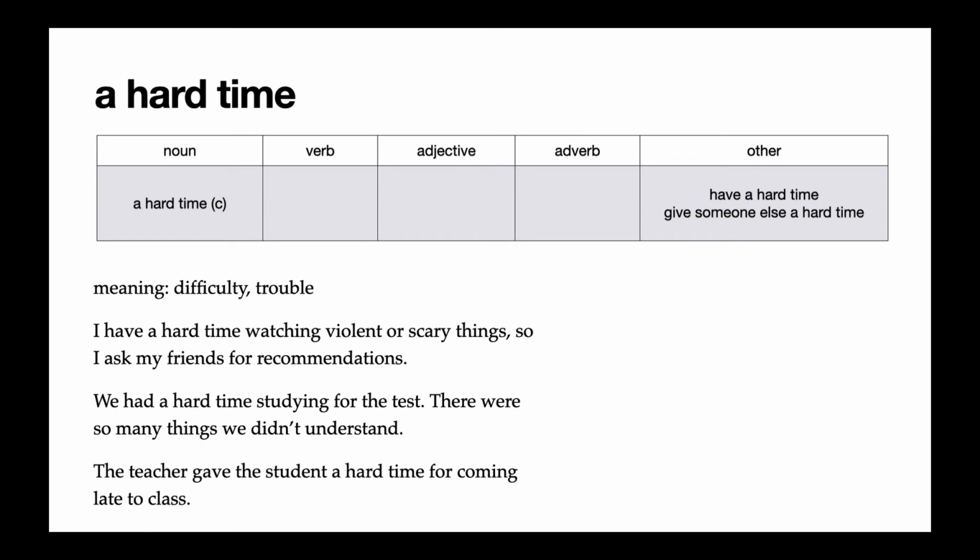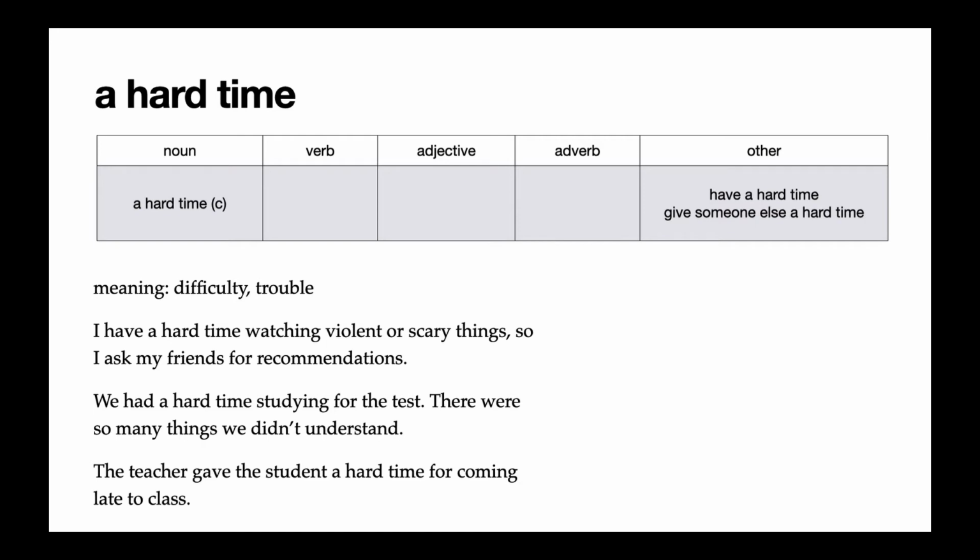Next, we have the phrase a hard time. A hard time means difficulty or trouble. In the reading, I said, I have a hard time watching violent or scary things, so I asked my friends for recommendations. That means it's hard for me, it's difficult for me to watch violence. The second example says, we had a hard time studying for the test. There were so many things we didn't understand.